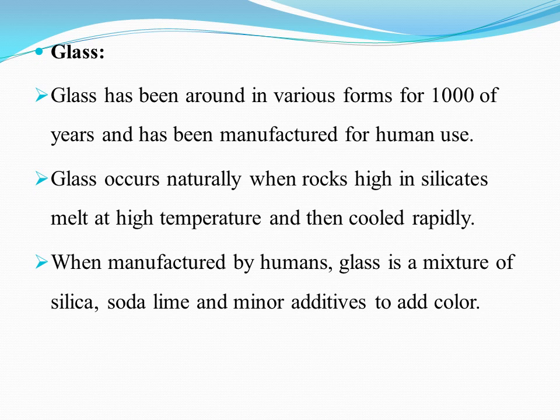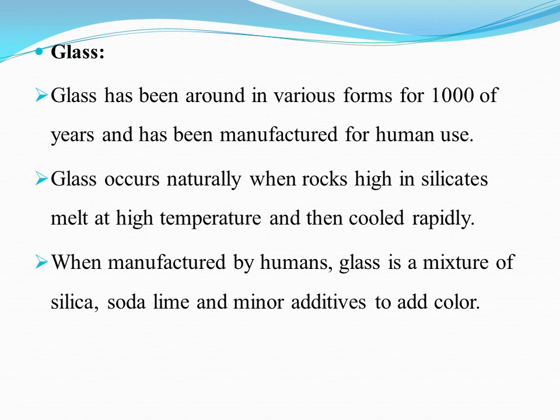Glass. Glass has been around in various forms for thousands of years and has been manufactured for human use. Various forms mean many forms. Glass occurs naturally when rocks high in silicates melt at high temperature and then cool rapidly. Silicate is a type of salt that contains silicon and oxygen.